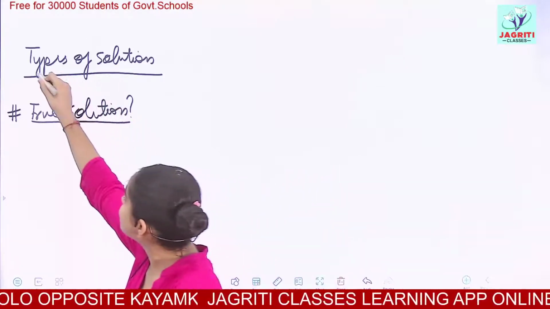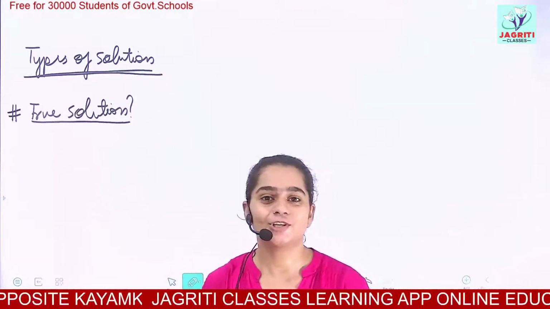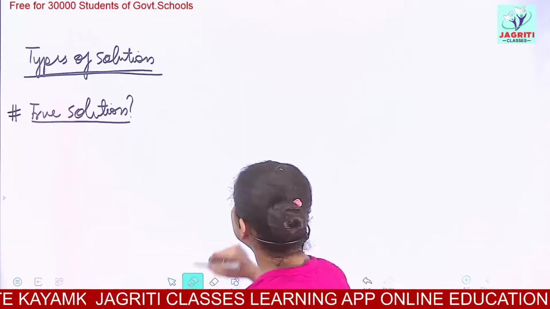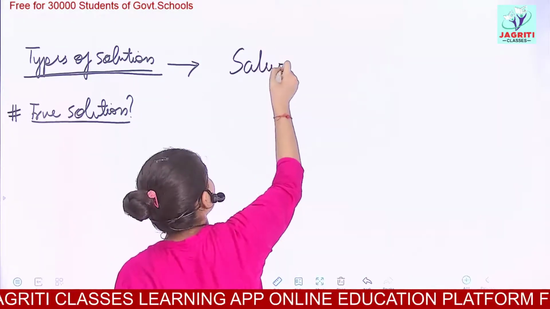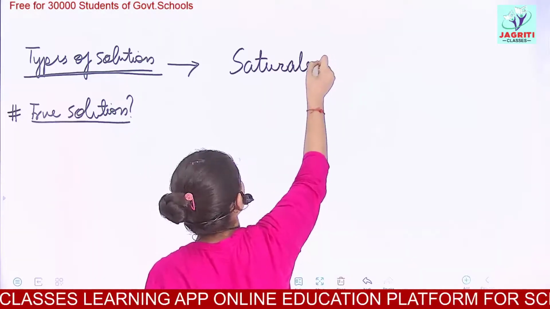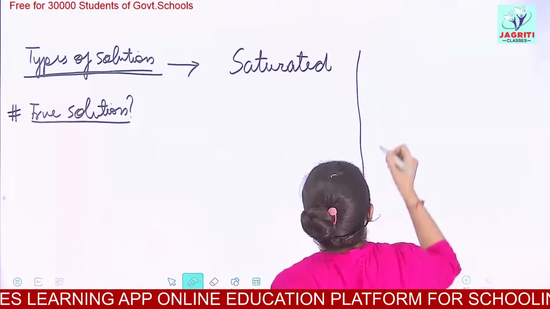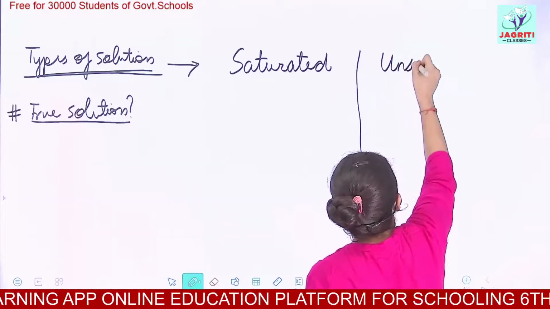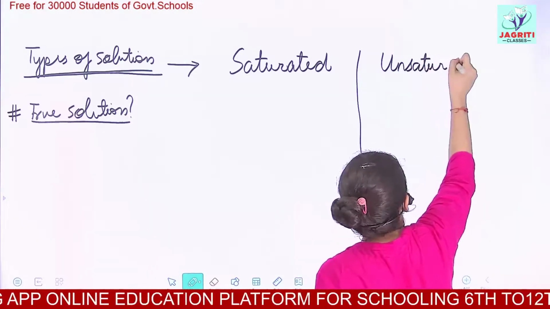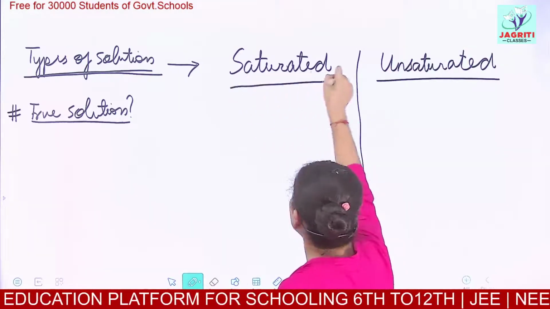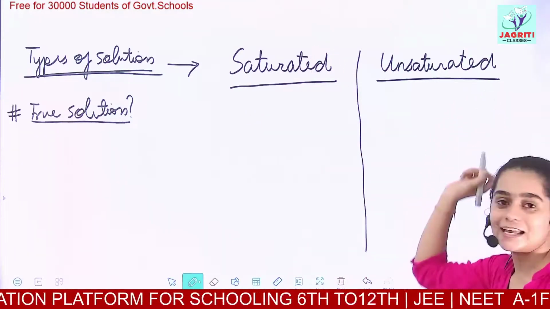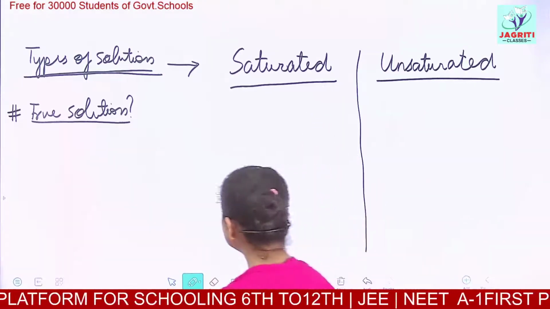So now, starting with types of solution. Solutions are basically divided into two types: saturated solutions and unsaturated solutions. What is a saturated solution?